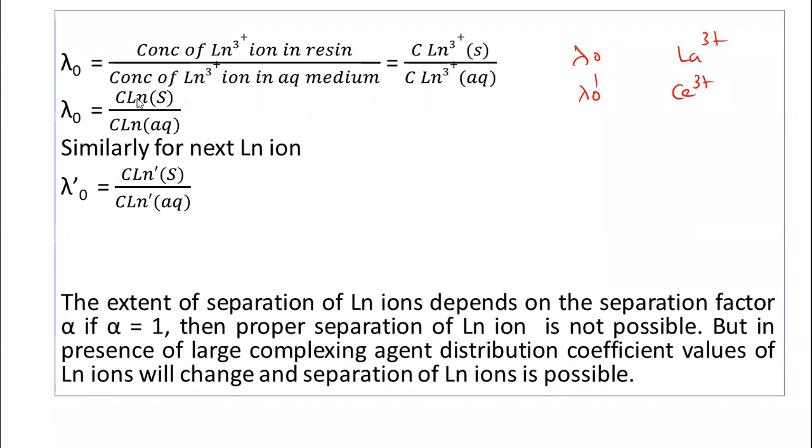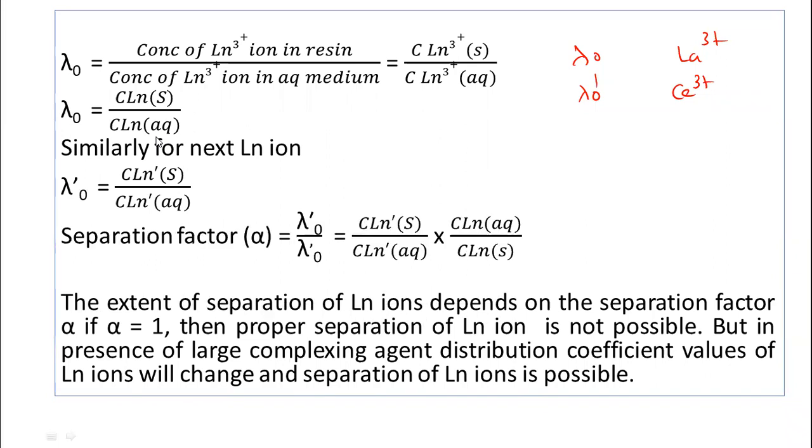So we can write now the concentration of the lanthanum ion in solid resin divided by the concentration of the lanthanum ion in aqueous phase. Then for the next lanthanum ion, the concentration of the next lanthanum ion in solid resin divided by the concentration of the next lanthanum ion in aqueous phase. Okay. Now let us see.